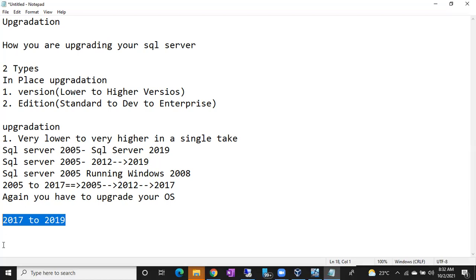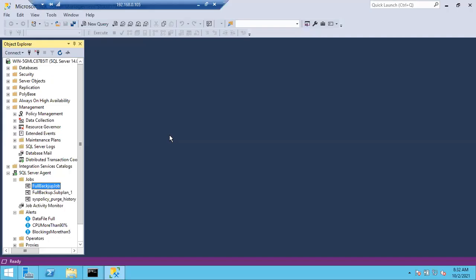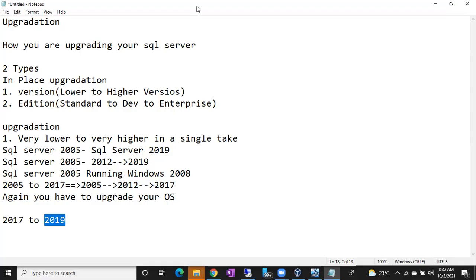Okay, 2019 I cannot install on Windows Server 2012. Currently, I am running Windows Server 2012, right? I can install, but I have to patch my Windows Server, so it is a difficult thing. So that's why I'm going to use Windows Server 2016 for this practice.